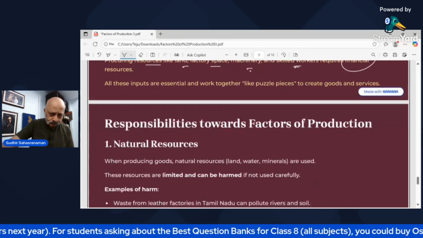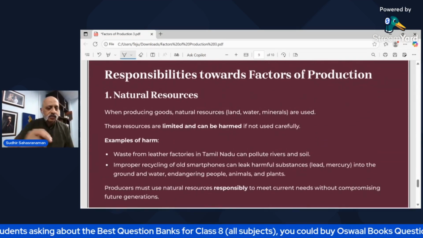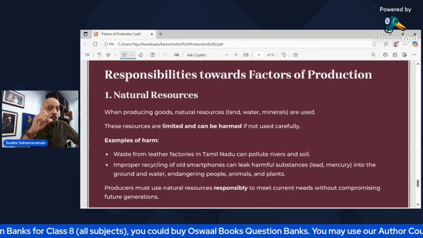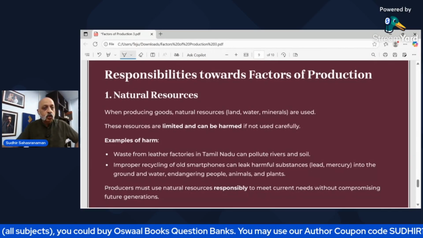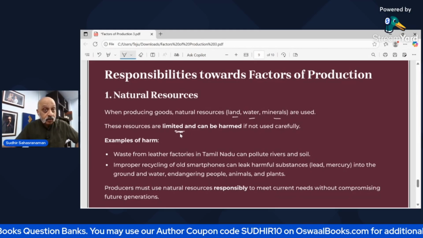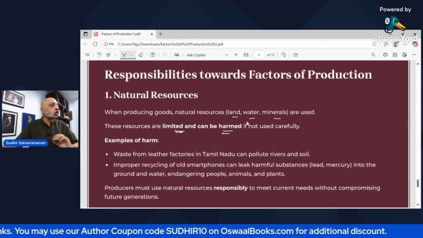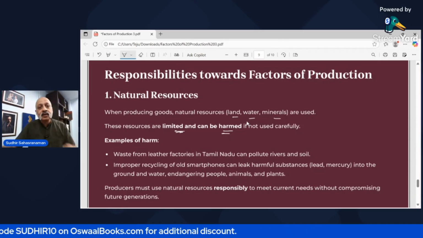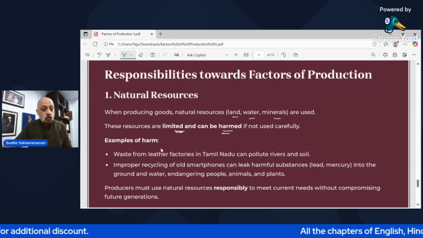Don't worry. Then the last two things, the responsibilities towards the factors of production. The first one, what we saw, natural resources, that you use natural resources like land, water, minerals. These are limited resources, and they can be harmed. So you don't pollute an area. If you pollute an area, that means you're making that land unusable in the future. So you should not do that. So you should be very careful.